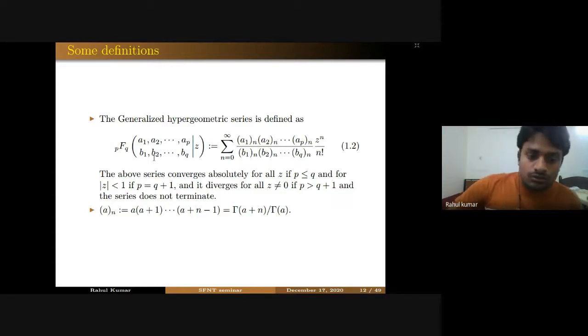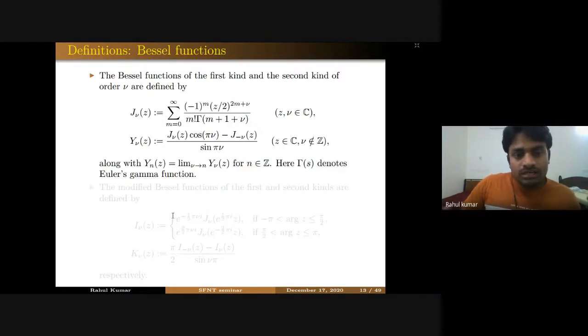It can be easily seen that this series converges absolutely for all z if p is less than or equal to q, and it will converge absolutely for p equal to q plus 1 only in |z| less than 1. And it will always diverge for p greater than q plus 1 if the series does not terminate. These symbols, as I have mentioned, are the shifted factorials. As we know, these are the Bessel functions.